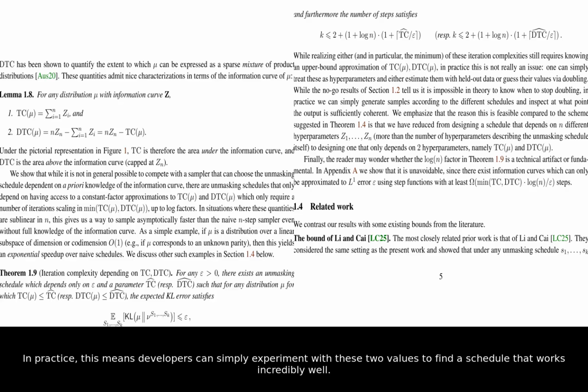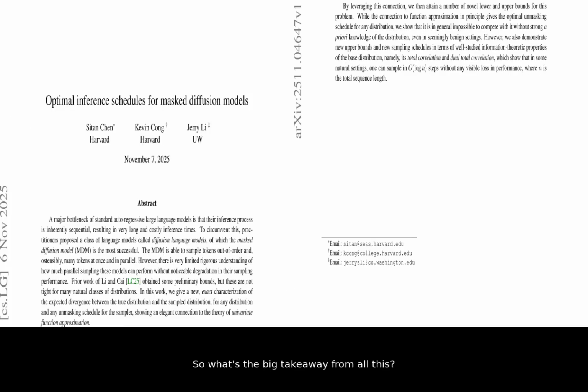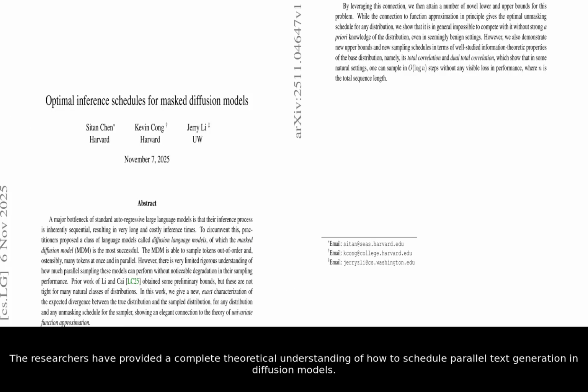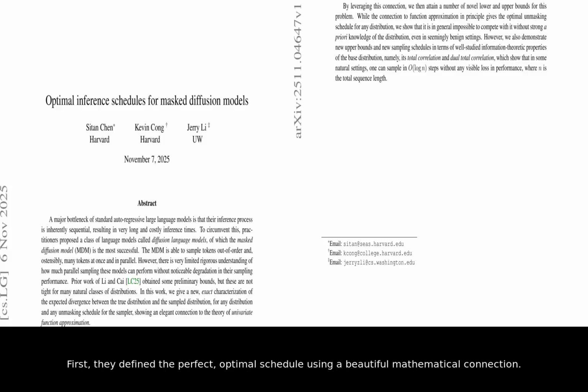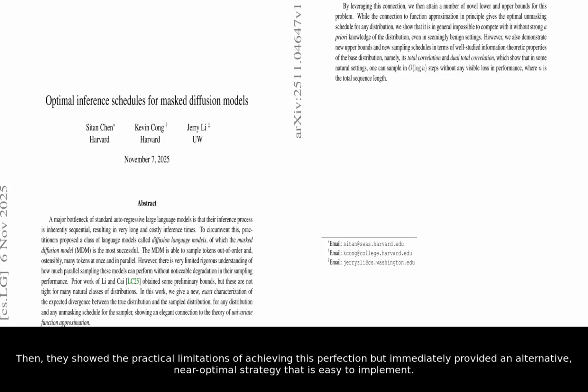In practice, this means developers can simply experiment with these two values to find a schedule that works incredibly well. So, what's the big takeaway from all this? The researchers have provided a complete theoretical understanding of how to schedule parallel text generation in diffusion models. First, they define the perfect, optimal schedule using a beautiful mathematical connection.